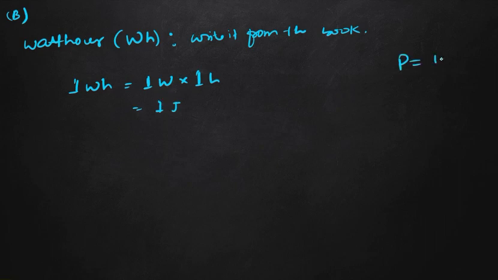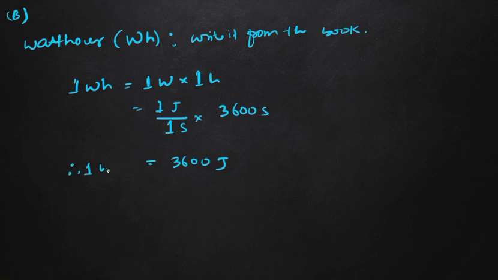So what was the formula for power? Power was work done by time. So if we convert, 1 joule by 1 second, and convert the hour into seconds, which is 3600 seconds, after conversion we will get 3600 joules. That means 1 watt-hour equals 3600 joule, or we can say it is 3.6 kilojoule. To convert it into kilo, we need to divide that quantity by 1000.